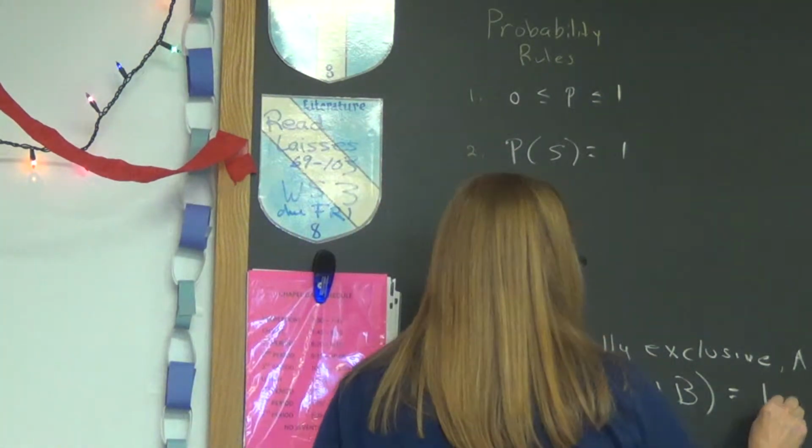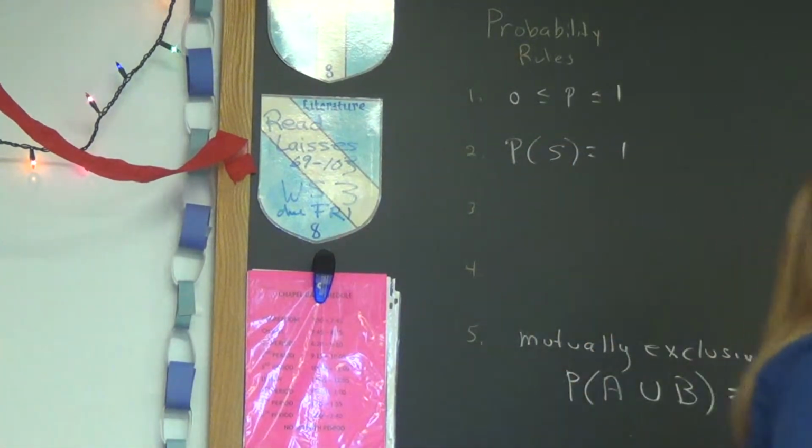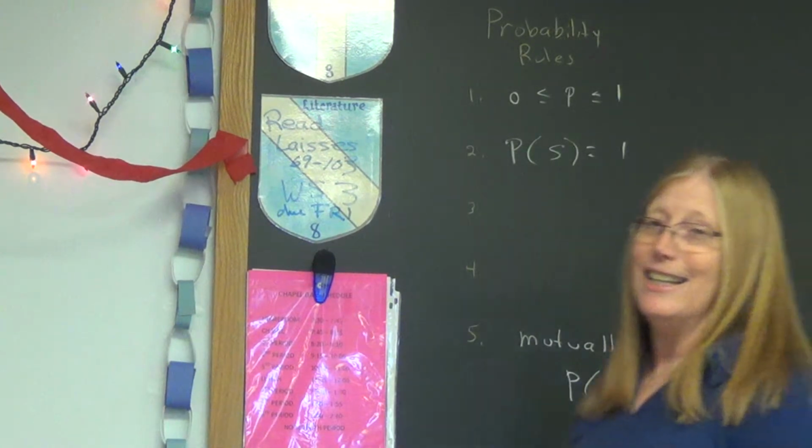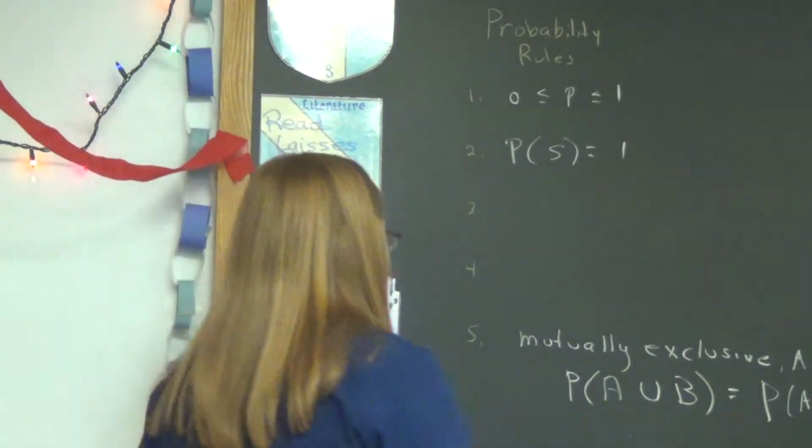Is it what? Like half? It is in certain cases, but I think this is the general rule. Yes. Probability of A plus the probability of B minus the probability of A and B. All right. Actually, all we need for mutually exclusive is right there. So, mutually exclusive, all right, because they don't overlap.